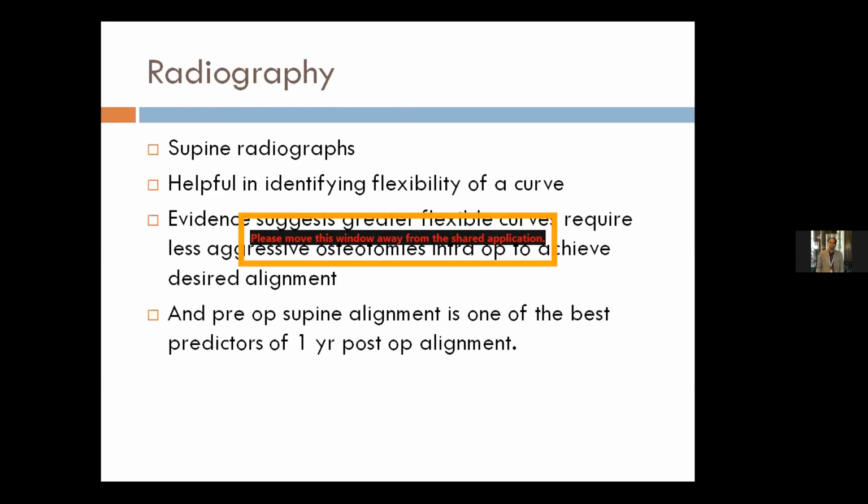Standing radiographs give us a lot of information, while supine radiographs are also suggested to be important in identifying the flexibility of an adult spinal deformity curve. Evidence suggests that more flexible curves require less aggressive osteotomies intraoperatively, and the preoperative supine Cobb's angle or alignment is one of the best predictors of 1 year post-op alignment or prognosis of a patient.